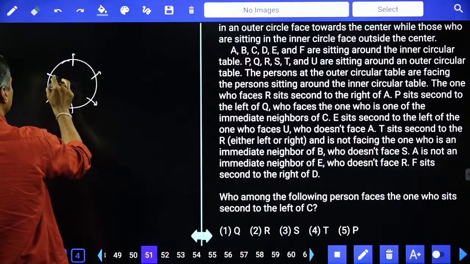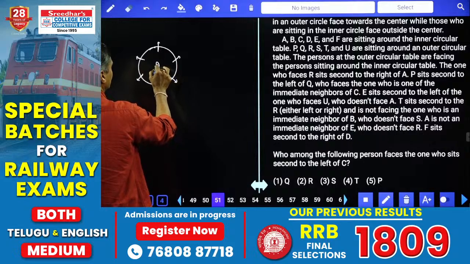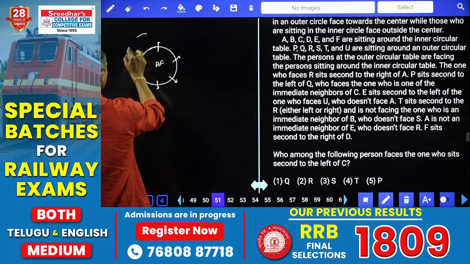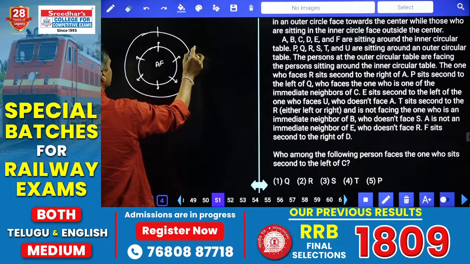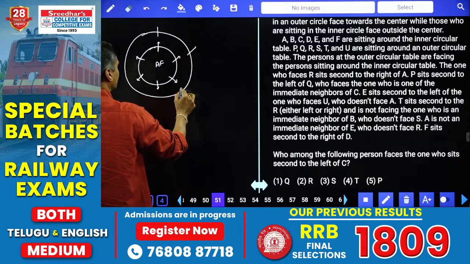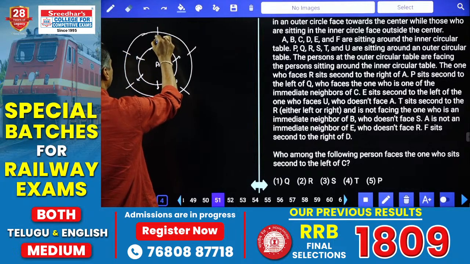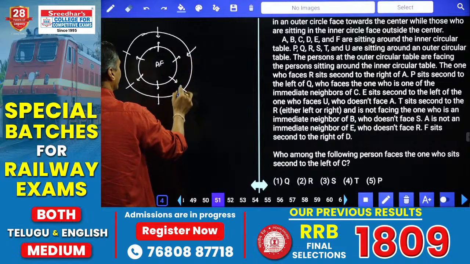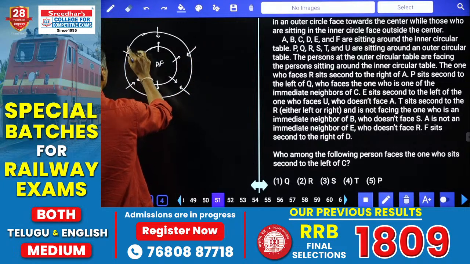And who are the persons here? A, B, C, D, E and F. Now A through F are the persons in the inner circle. And similarly the persons in the outer circle: again 6 persons, 1, 2, 3, 4, 5 and 6. These persons are facing towards the center. Done?